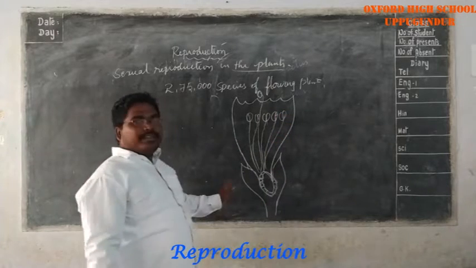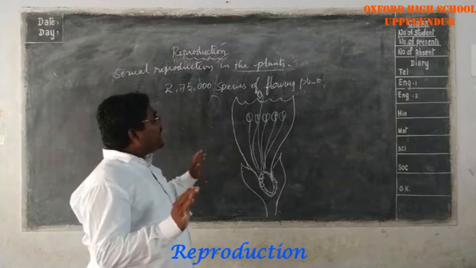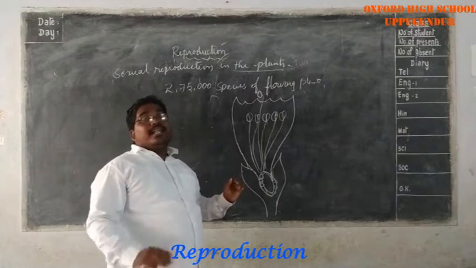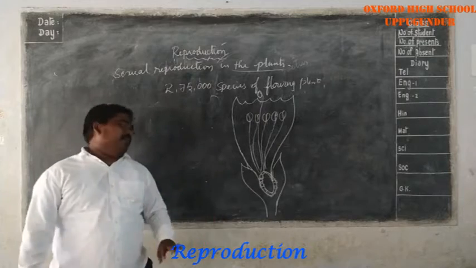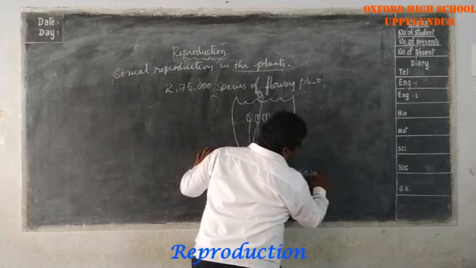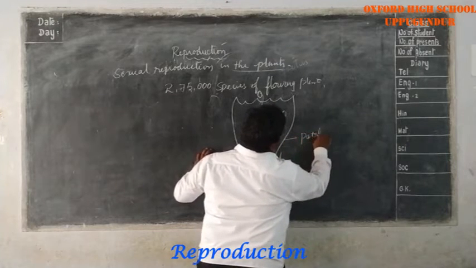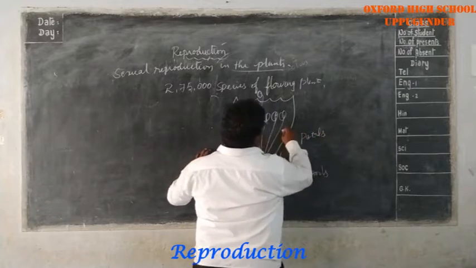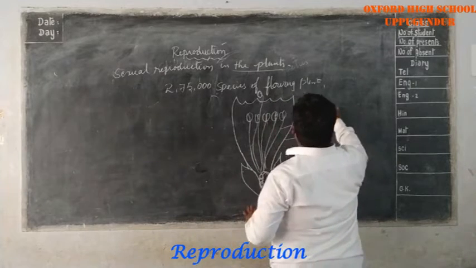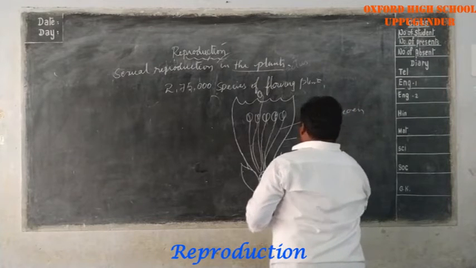So this is the flowering plant. The sexual parts of the flowering plant are located in the flower. There are different types of parts present in the flower: sepals, petals, androecium and gynoecium.